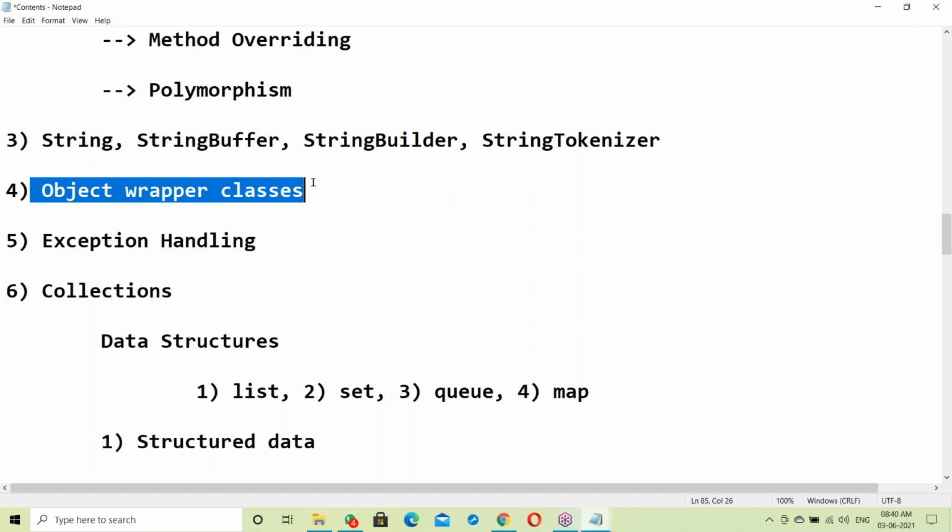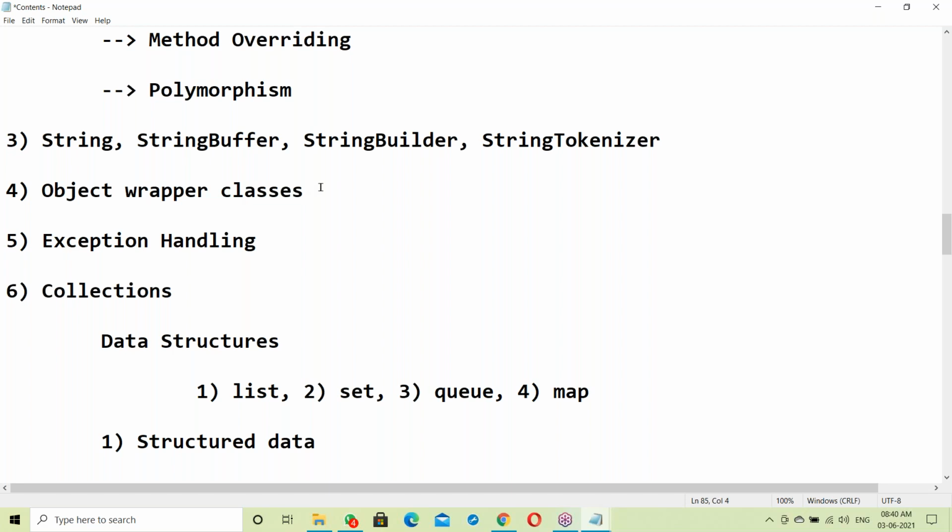In C language, data is global. Anyone can modify data in C language. There is no security. To achieve data security, OOPS was developed. If data is in the form of an object, data is secure. I'll explain this topic very clearly. So object wrapper classes make everything an object in Java, to get more security.